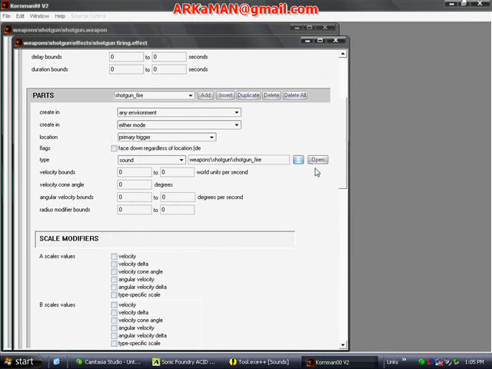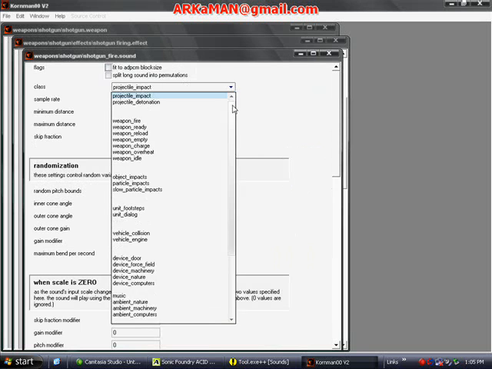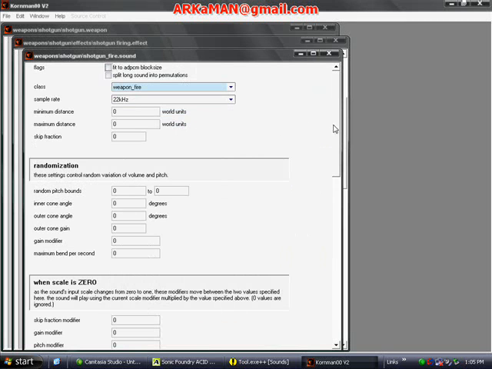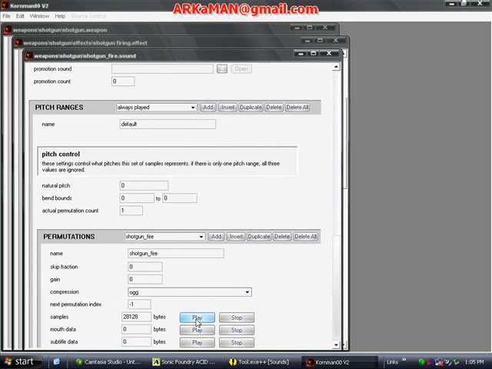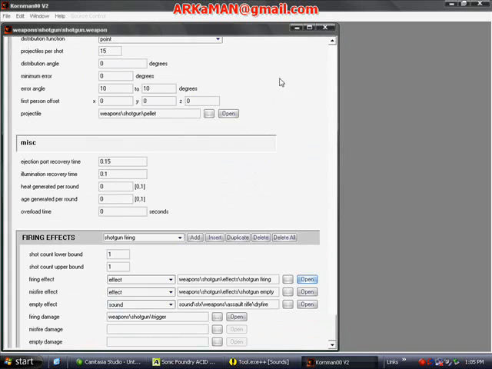So open it up and open it up, and now this is the sound file that you created. So go up to class and weapon fire and go down, and you should click play, and if you don't hear a noise, something went wrong. If you do, you did right. And mine plays the sound. So now I know that it'll work. So close that, and yes, and yes.